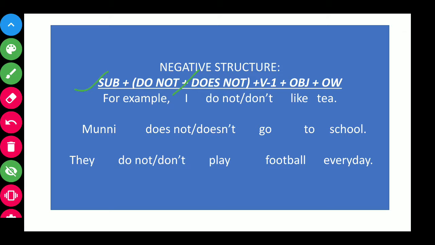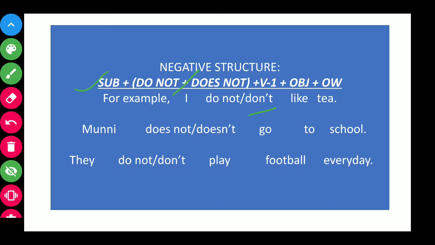So for example, I do not or don't like tea. Here don't is a contracted form of do not, so you can use any one. Now whenever the subject is third person singular number, then it will be does not or doesn't. But whenever the subject is not third person singular number, from these two options you have to choose do not. So I do not or don't like tea.